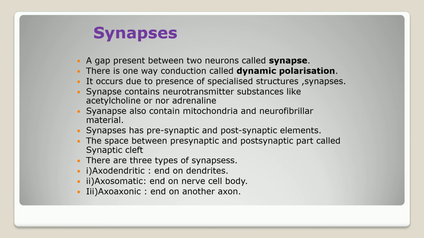And then synapse: the gap present between two neurons is called a synapse. There is one-way conduction, that is dynamic polarization. It occurs due to the presence of specialized structures between these two neurons, that is the synapse. It contains neurotransmitter substances like acetylcholine or noradrenaline. Synapses also contain mitochondria and neurofibrillar material. A synapse has a presynaptic knob and a postsynaptic knob. The space between the presynaptic and postsynaptic knob is called the synaptic cleft. There are three types of synapses: axodendritic, axosomatic, and axonic synapses.